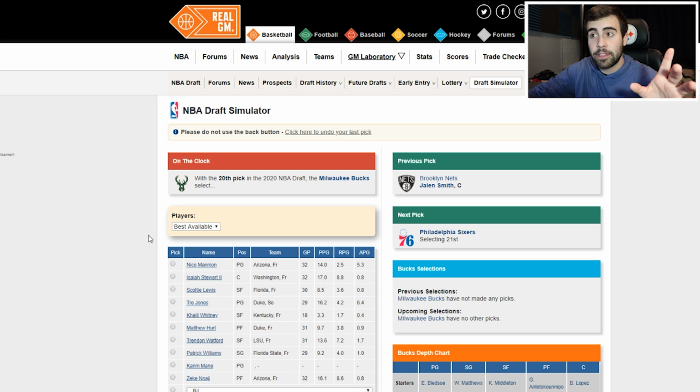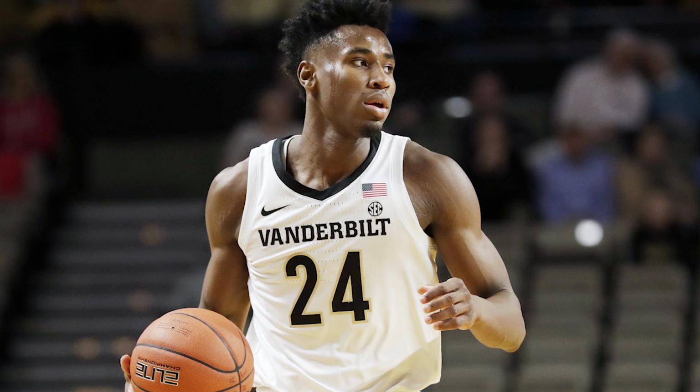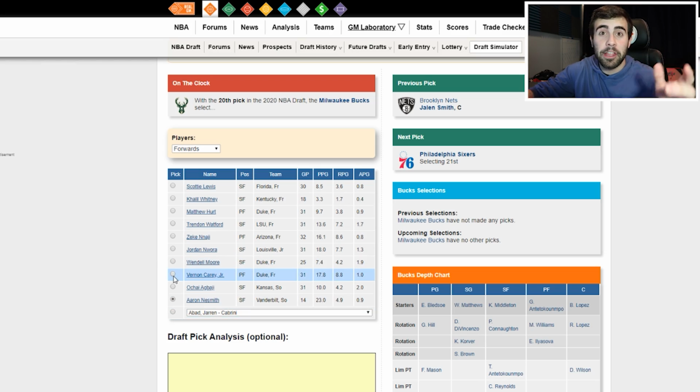So now with the 20th pick in the draft, I will have the Milwaukee Bucks selecting Aaron Nesmith, who is a wing player from Vanderbilt, and he averaged 23 points a game in this past college season, around 5 rebounds a night as well. I think he could be a very good perimeter scorer for them off the bench, obviously, because they'll have Chris Middleton at the 3, Giannis at the 4, but I think he could be a good